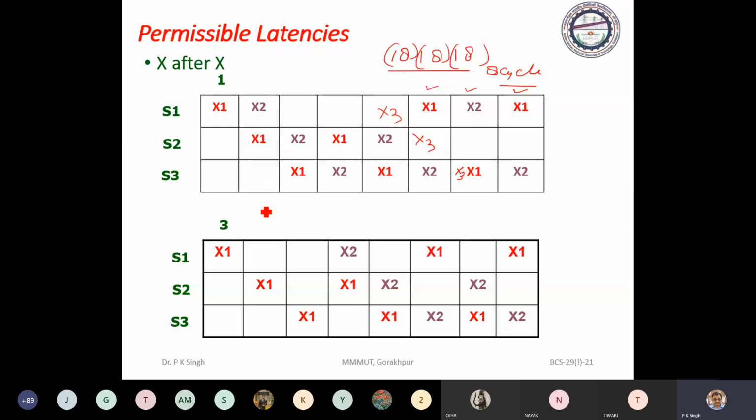Here, if you have 3, here again you can introduce X, again 3. You just see 1, 2, 3, 4, 5, 6, 7, 8. First, latency 3 means 4 minus 1. That is the 3 latency.